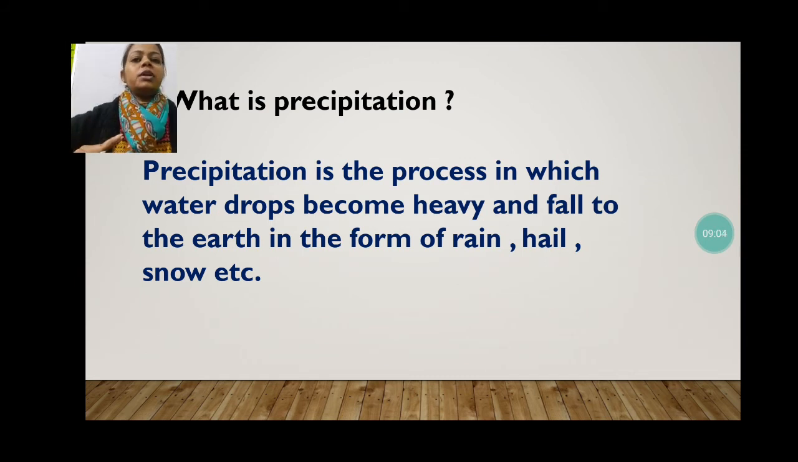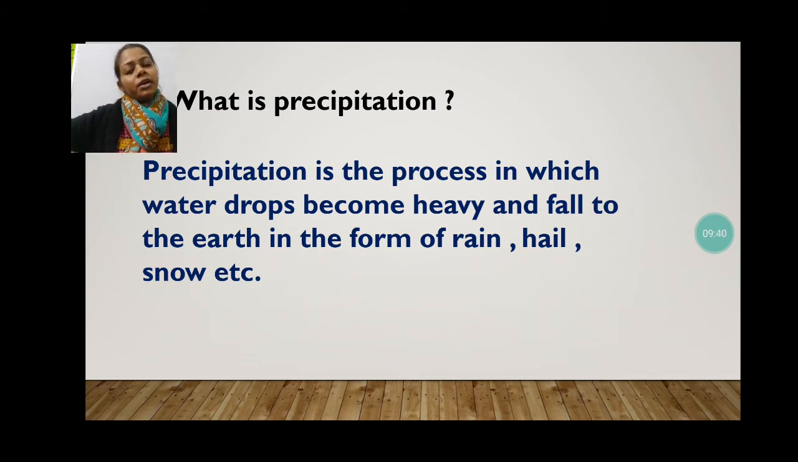Rainfall is also an example of precipitation. Hail falling is also an example of precipitation. These all come down on the earth in the form of either solid or liquid. Rain is an example of liquid precipitation, whereas snow and hail are examples of solid precipitation. But in both cases, you will see that only water is coming down. Only the form is changing from liquid to solid, but actually it is water coming out.